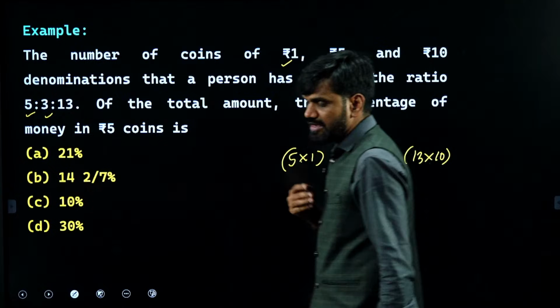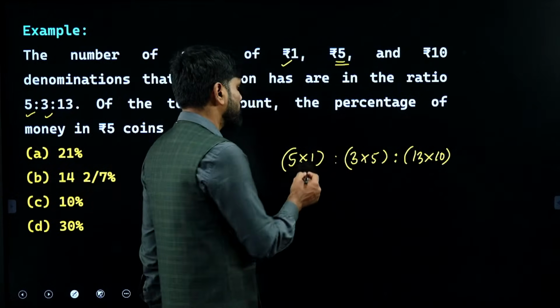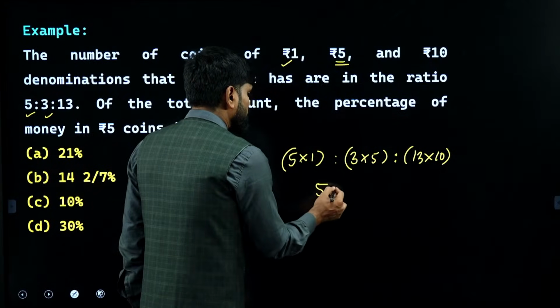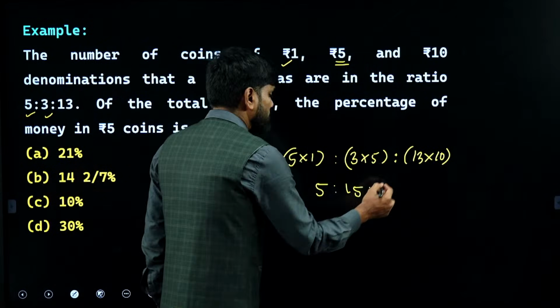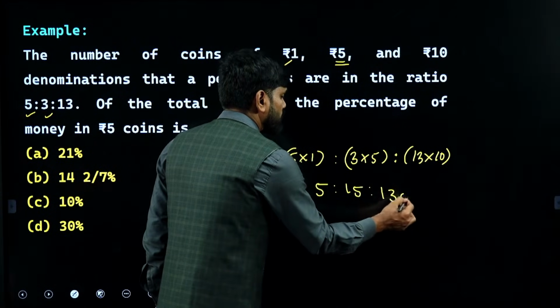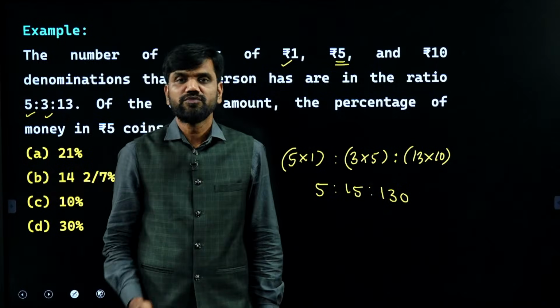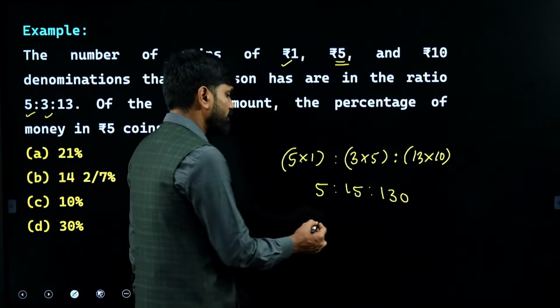Now this is adding up to, this is giving you how much dear? 5:15:130. What is the ratio over here?